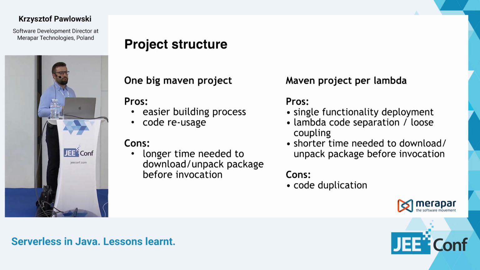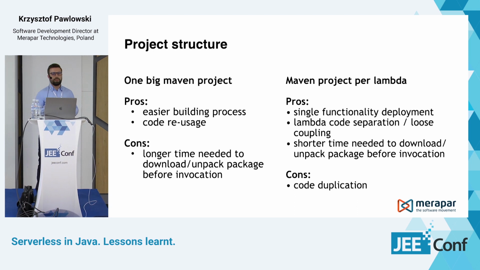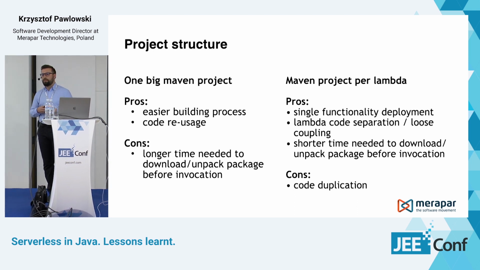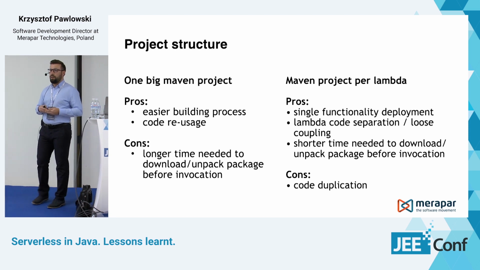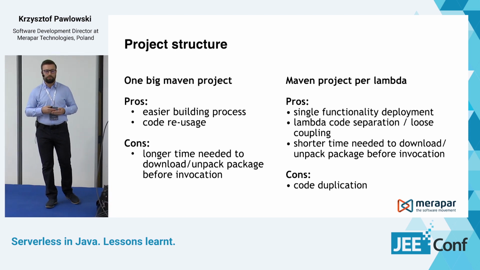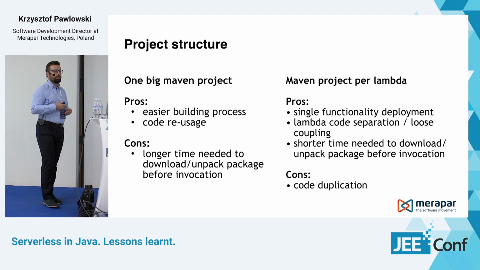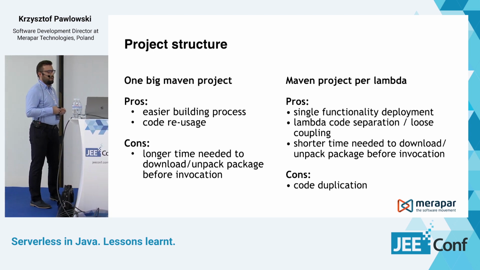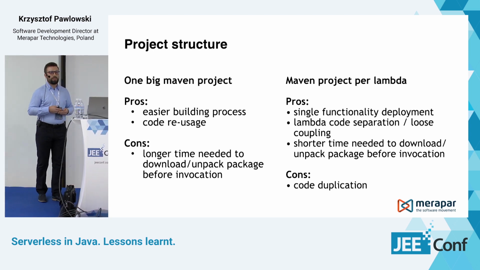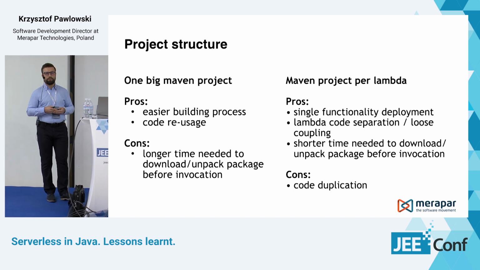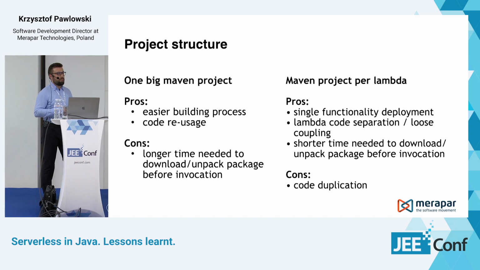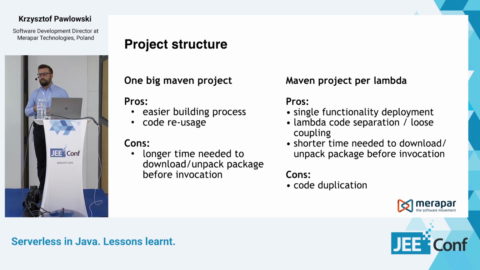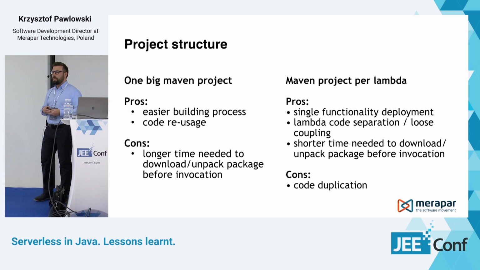So if we modify the code of one Lambda function, we can be sure that we didn't break other Lambda functions. So definitely this decoupling between Lambdas is a great advantage of such an approach. And also it has a little bit better performance. But the drawback of this approach is that there is code duplication. So recently, AWS Lambda layers were announced. So probably if we would start this project right now, we would go for AWS Lambda layers.